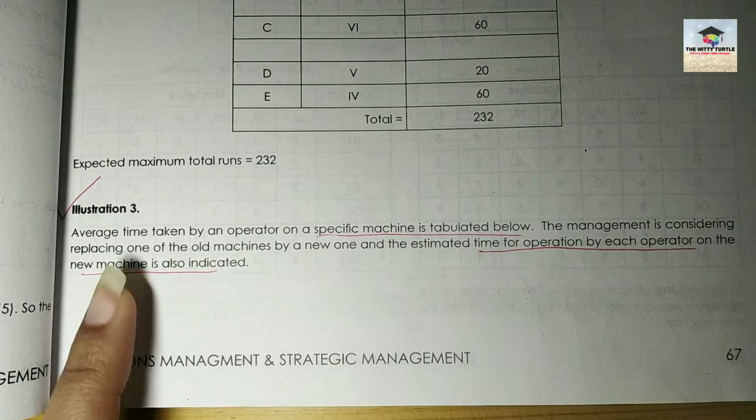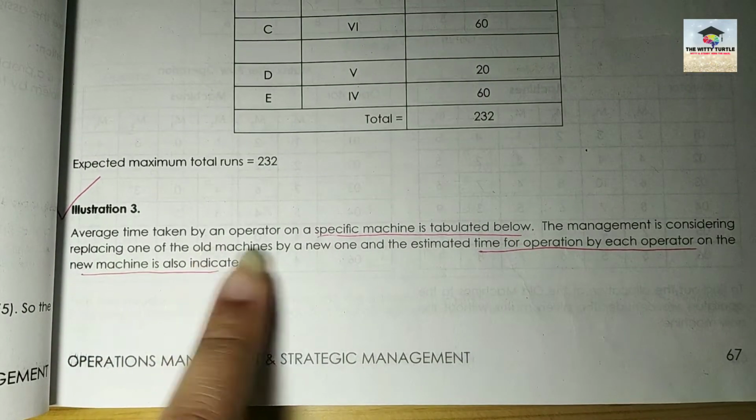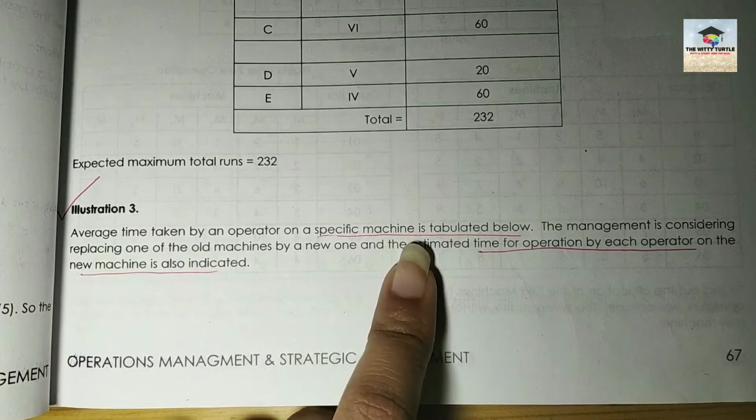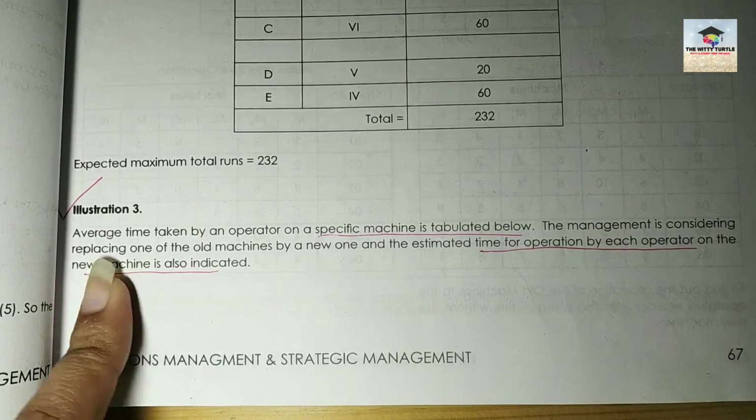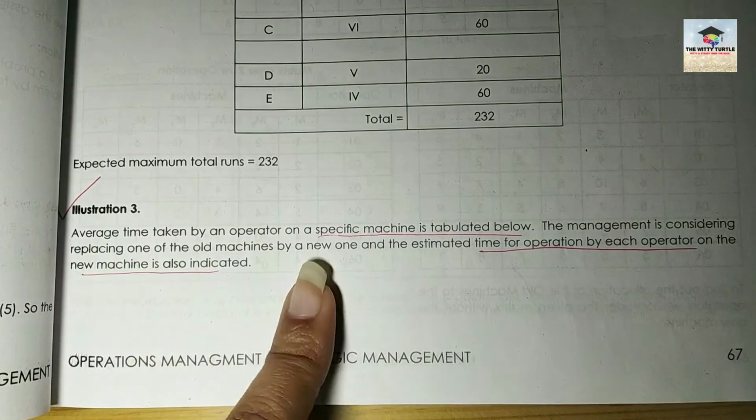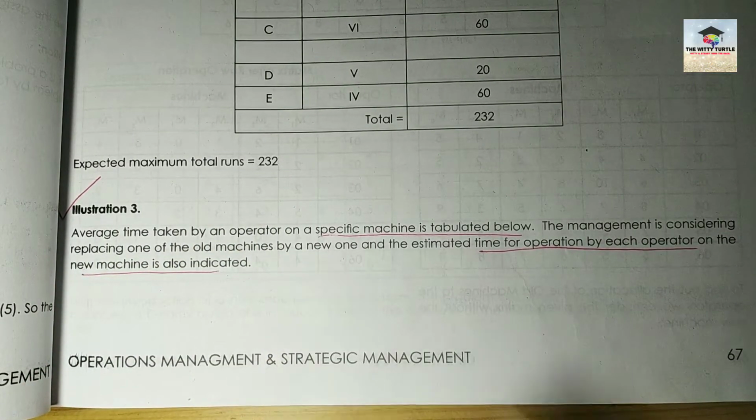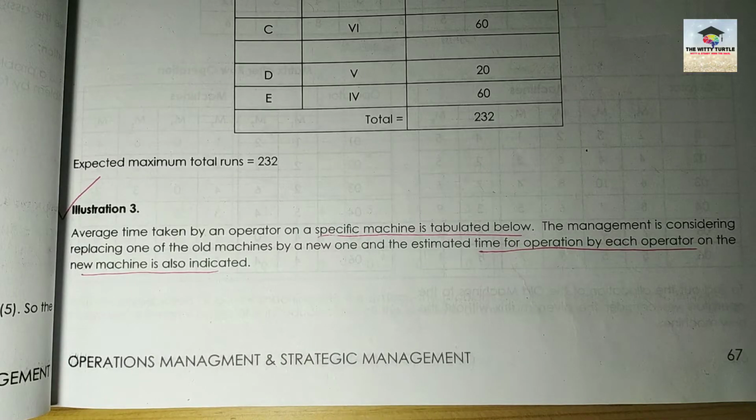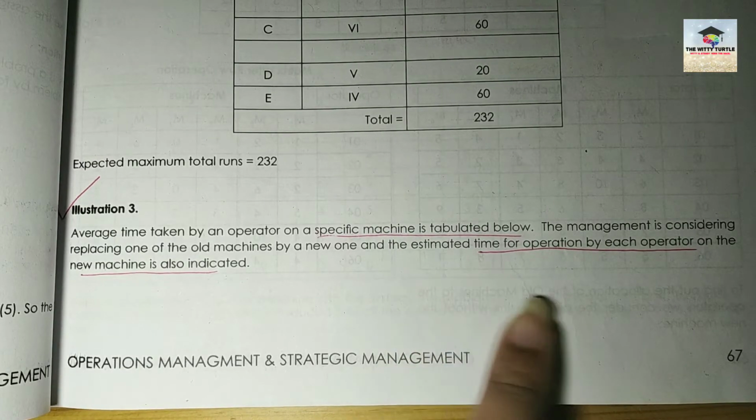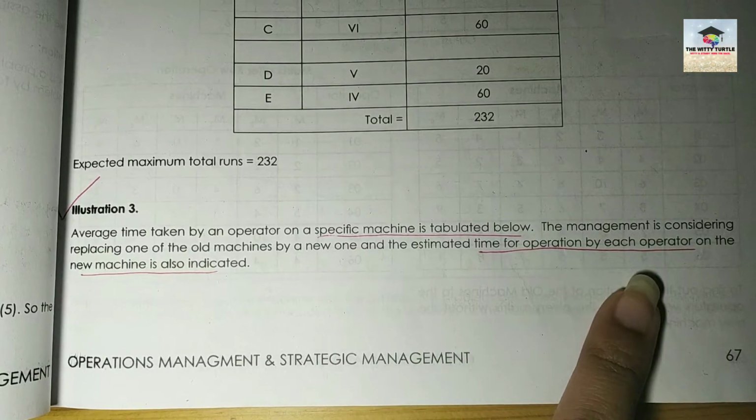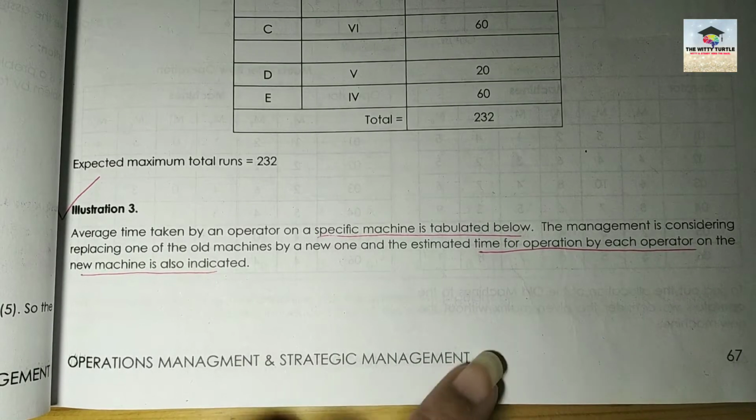The question says, average time taken by an operator on a specific machine is tabulated below. The management is considering replacing one of the old machines by a new one, right? So there are a lot of machines and the management is going to replace one of the old machines by a new machine. And the estimated time for operation by each operator on the new machine is also indicated.